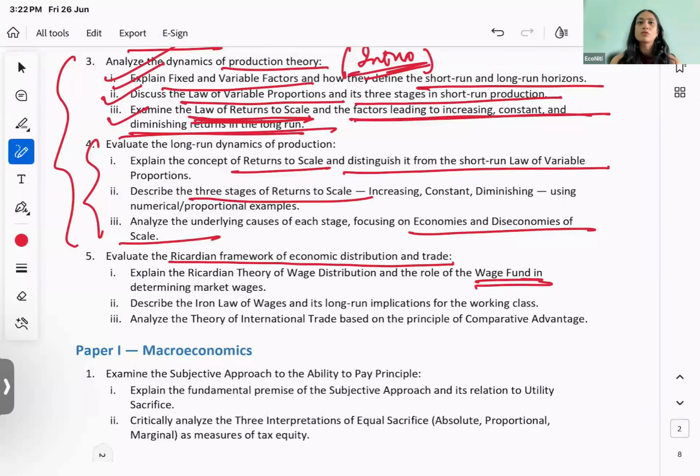The wage fund is fixed beforehand. How much production happened last year, how much production happened in the previous period, on that basis the wage fund is decided beforehand. So okay, if the workers of this factory form a union, they will get more, but that just means that out of the total pie, someone else is going to lose it, right? This was the idea of wage fund. So when you're writing this, it is worth that you give a complete picture of the assumption of wage fund and the implication.